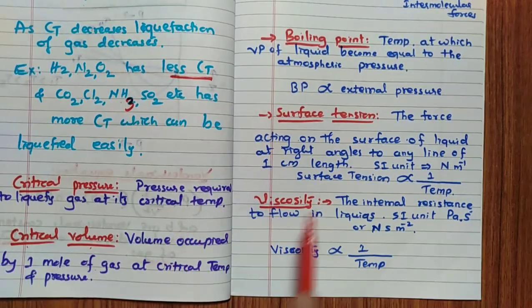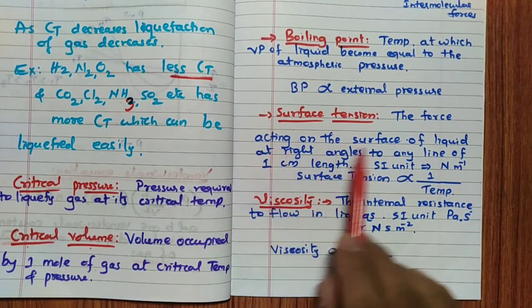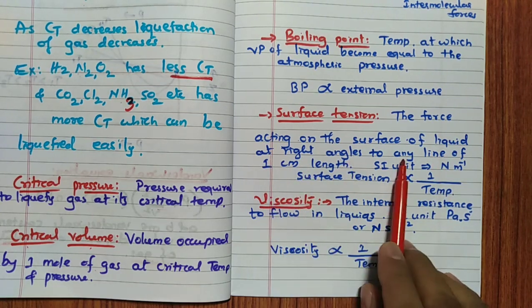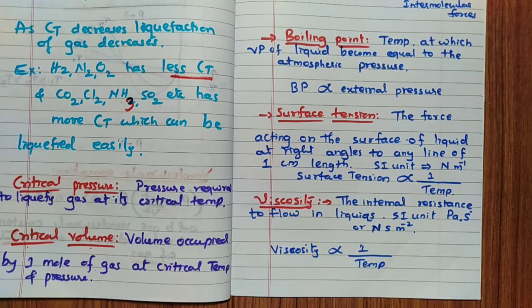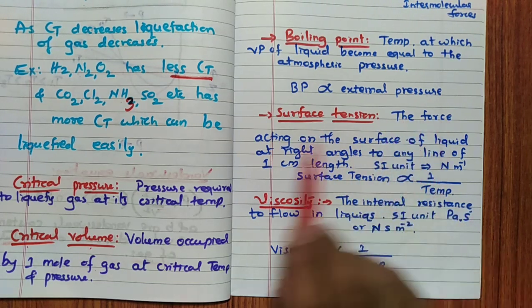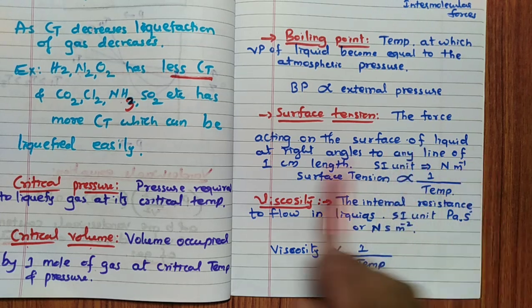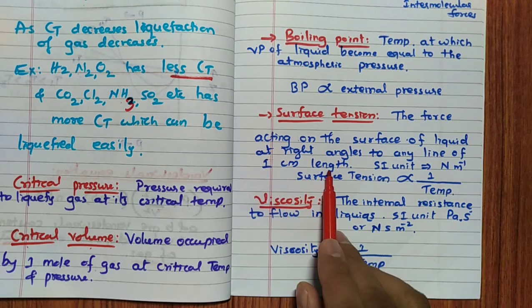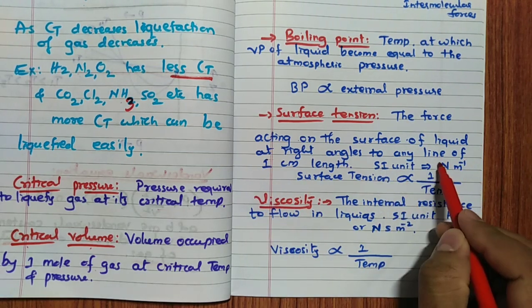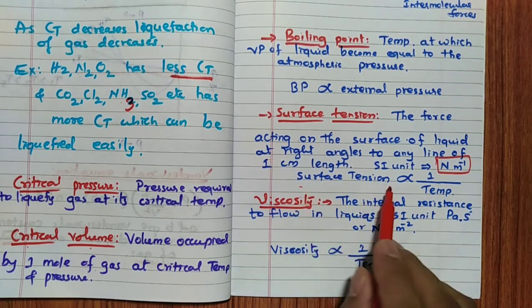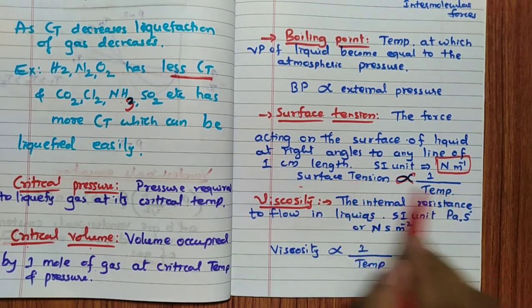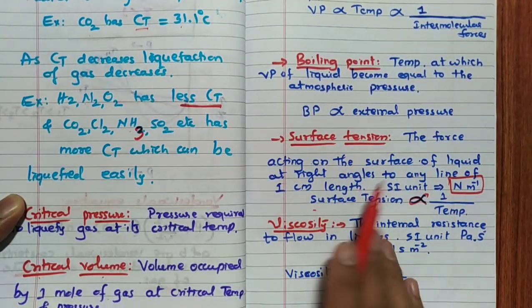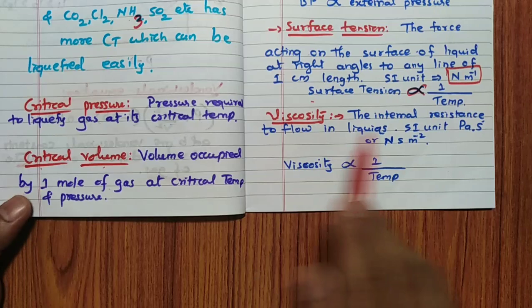Then surface tension. It is the force acting on the surface of the liquid at right angles to any line of 1 centimeter length. Remember, surface tension is nothing but the force acting on the surface perpendicular to the line. The SI unit you remember, Newton per meter, important. Surface tension is inversely proportional to temperature, and directly proportional to external pressure.